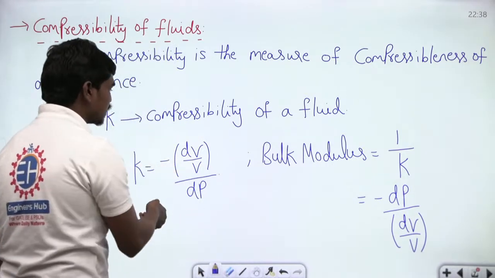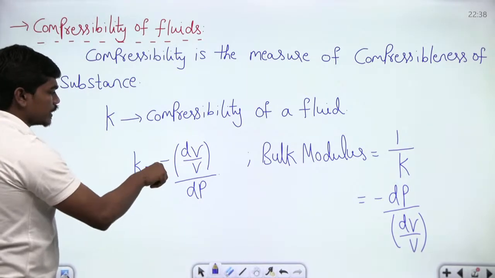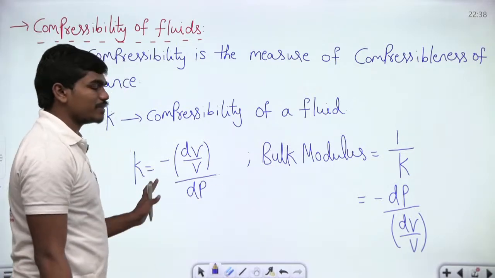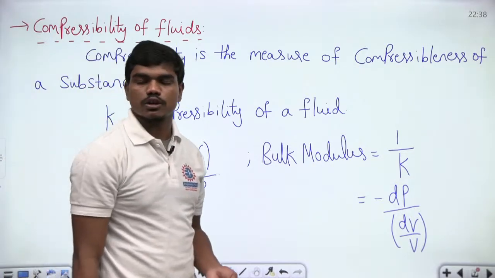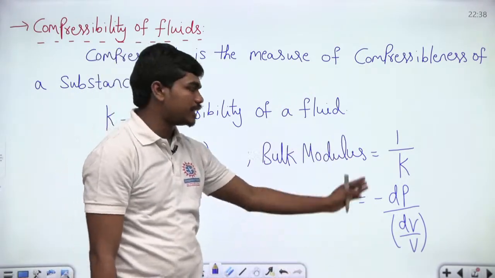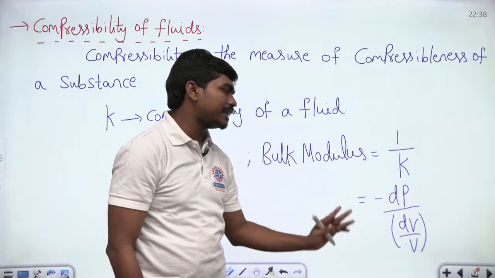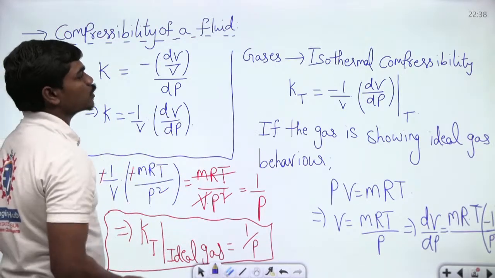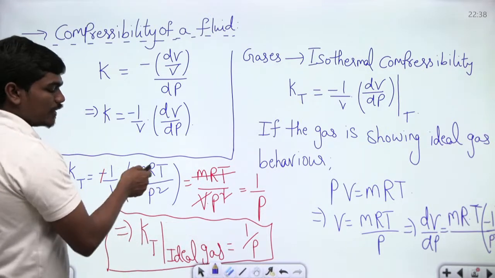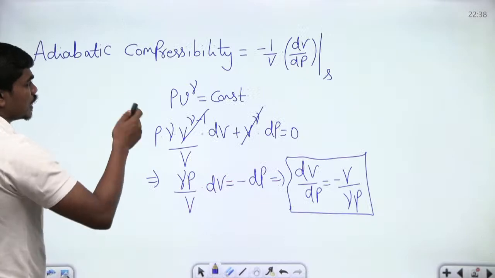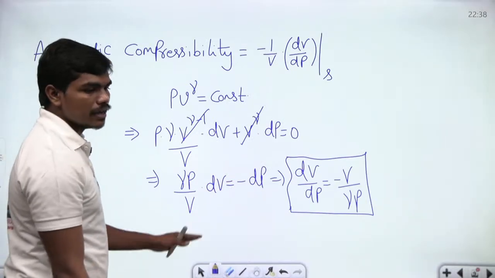So compressibility is given by this value which is here. Actually, you can see this minus of dV by V divided by dP is compressibility, and this compressibility is a measure of compressibleness of a substance in general. Okay, and bulk modulus is actually the reverse of compressibility, so 1 by K, and this is nothing but minus dP divided by dV by V. So we have seen different compressibilities like isothermal compressibility, and for ideal gas the isothermal compressibility is equal to 1 by absolute pressure, and also we have seen the case of adiabatic compressibility.